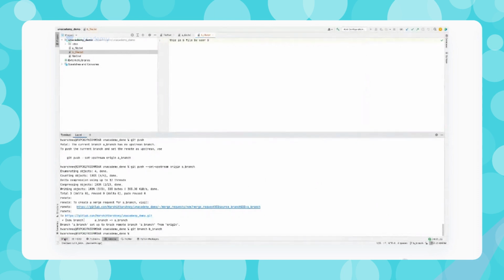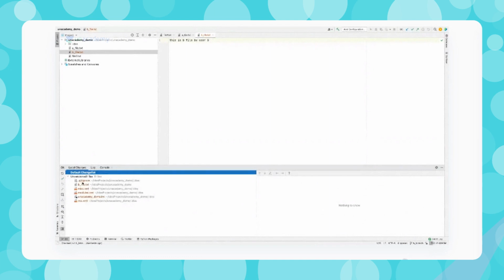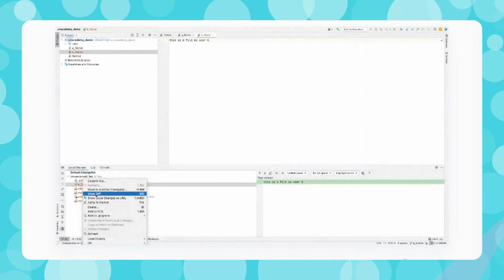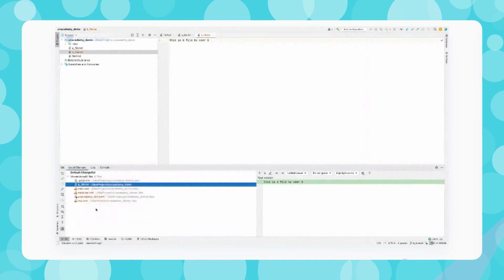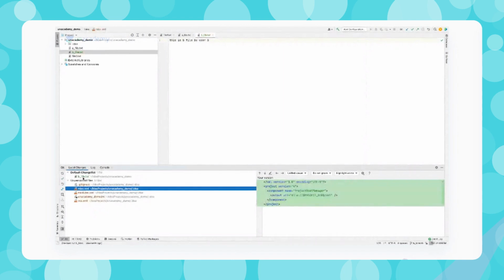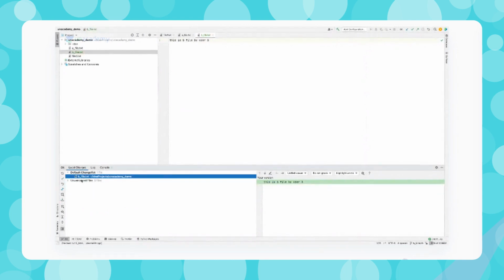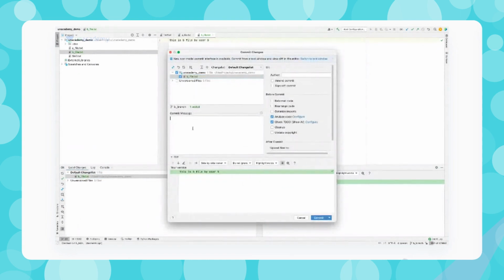So I can directly go into this Git tab. I can see what all sort of unversioned files there are. I can click on add to VCS. Once I add to VCS, it's similar to git add. I can do the commit from this GUI as well.